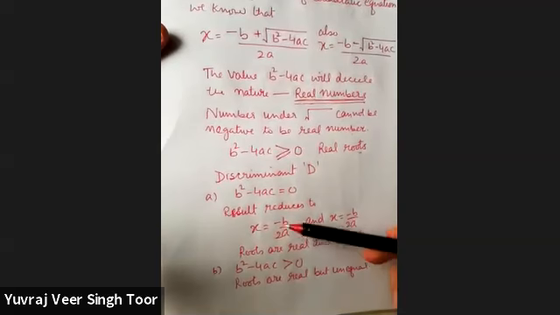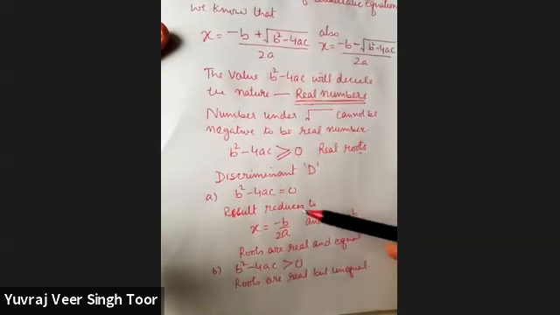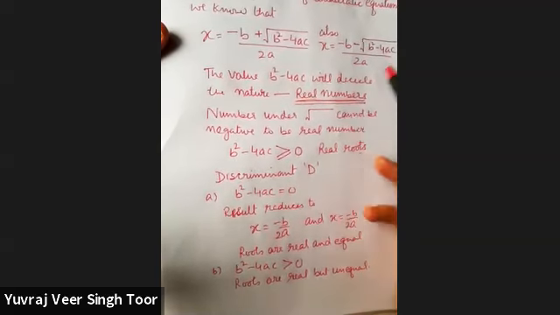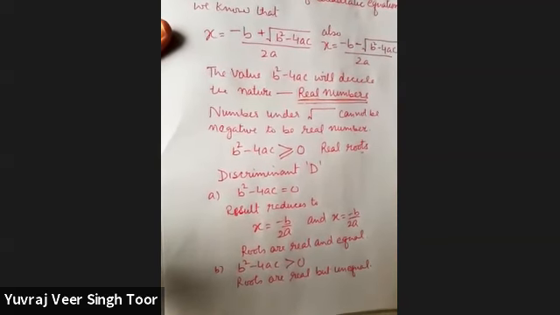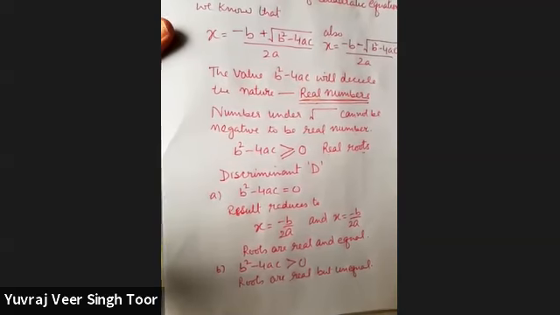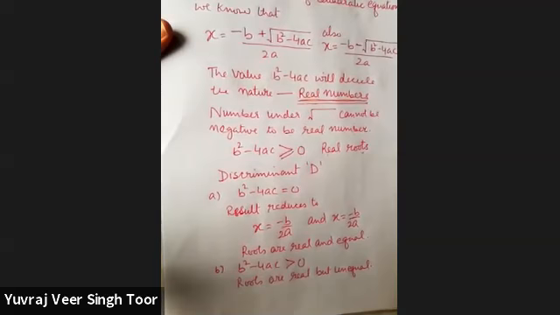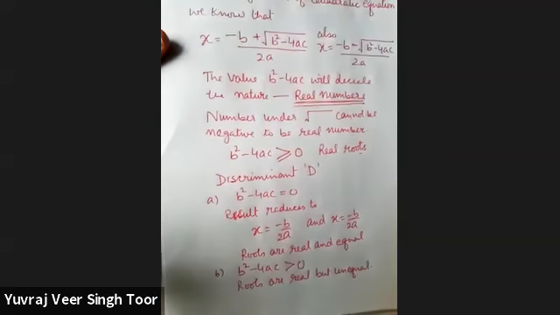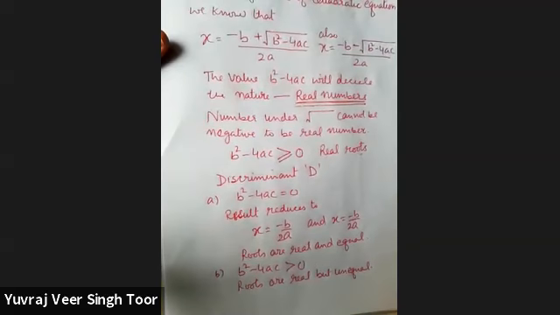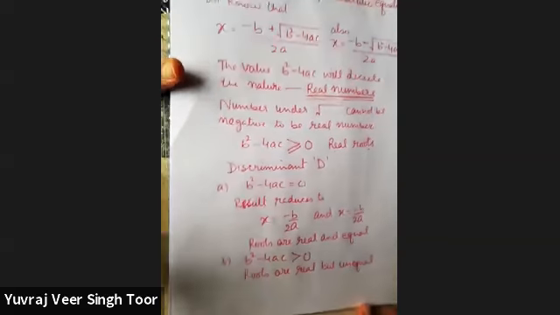So we have two conditions for this particular result. One is roots are real and equal. When the discriminant is 0, there is no discrimination. So simply they are equal. If some discrimination is there, one will have some addition, another will have subtraction. So they are distinct. You can say distinct roots, different roots. What about the third condition? If it is negative, you will say they are not real, or you can say unreal roots. So the third condition is unreal.